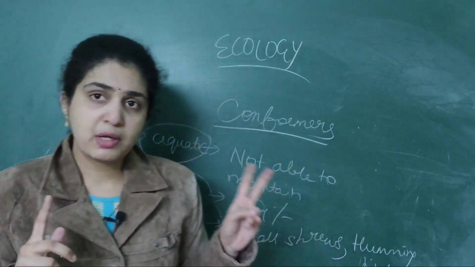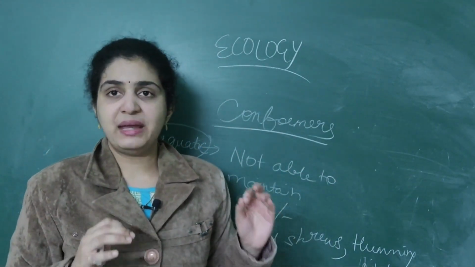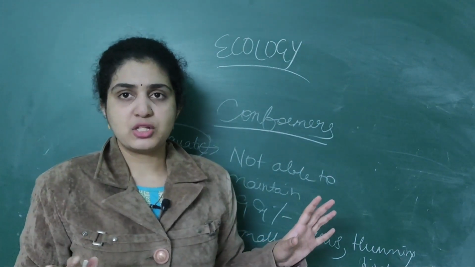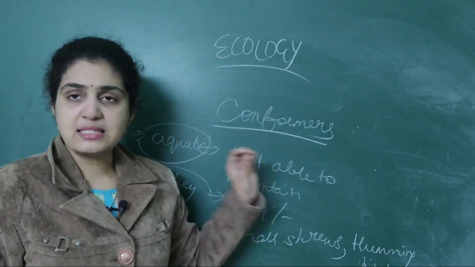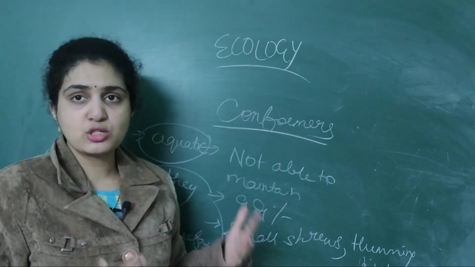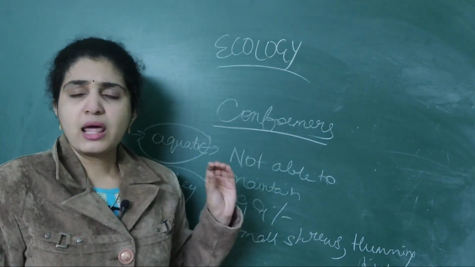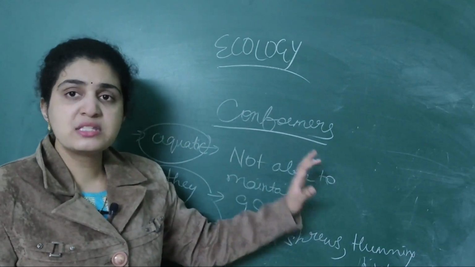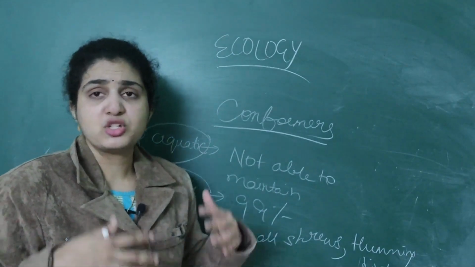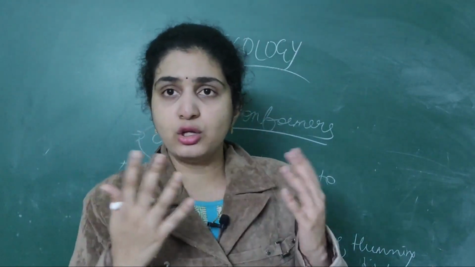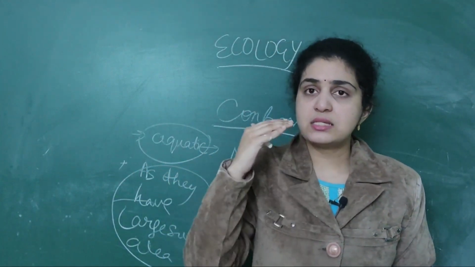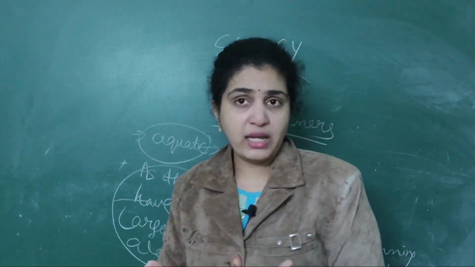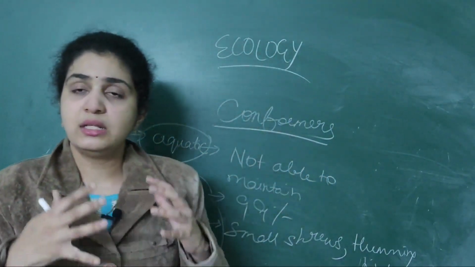Don't get so confused. Remember only one point: regulators maintain constant body temperature, and conformers do not. Examples of regulators are birds, mammals, and we humans also. Conformers are smaller birds, hummingbirds, shrews and others, because they cannot maintain constant body temperature. If asked whether 99% of organisms are regulators or conformers, the answer is conformers, as well as numerous aquatic organisms which live in the water.